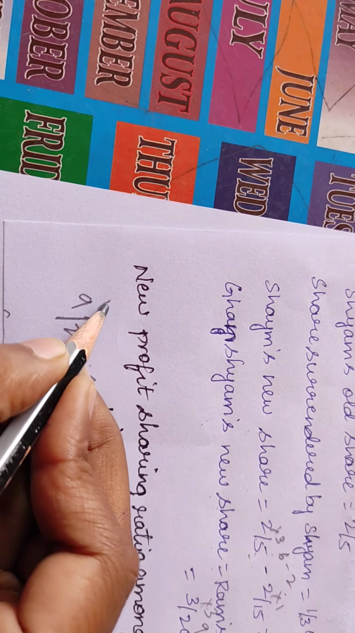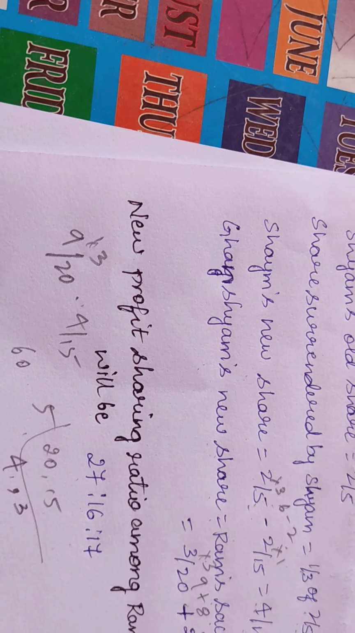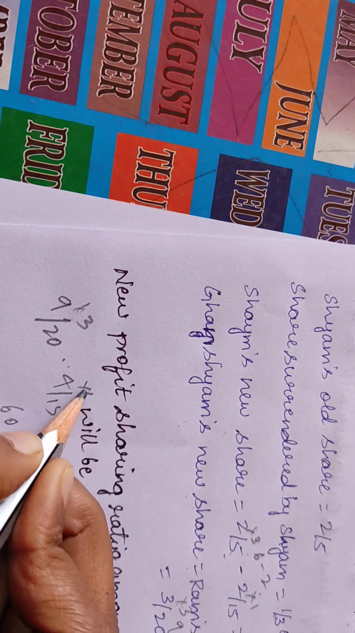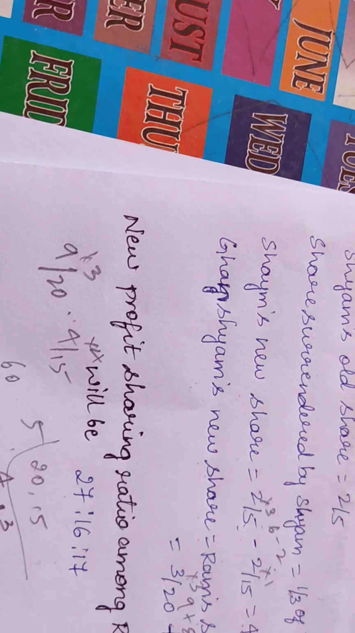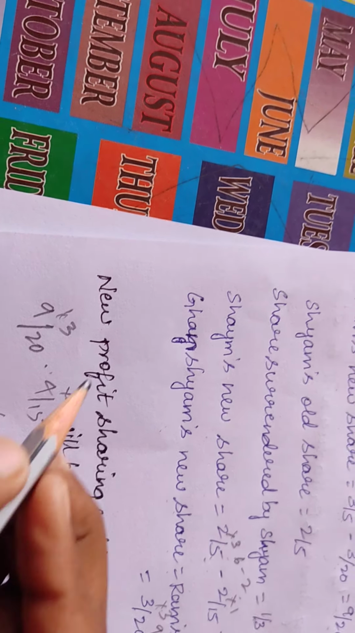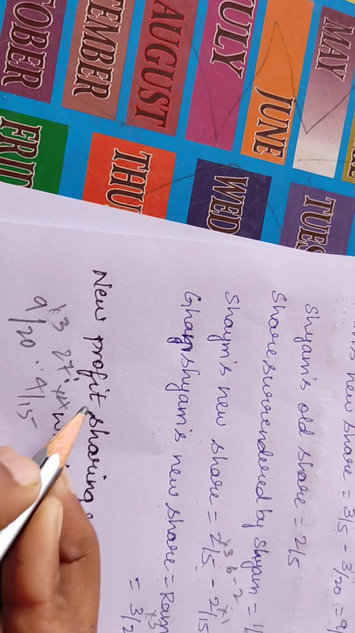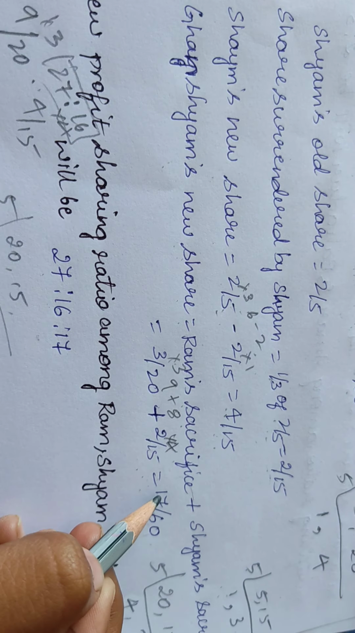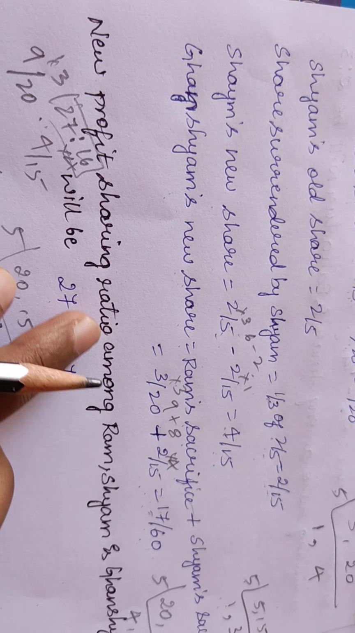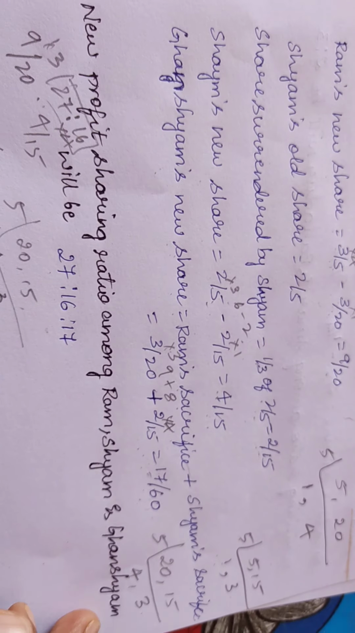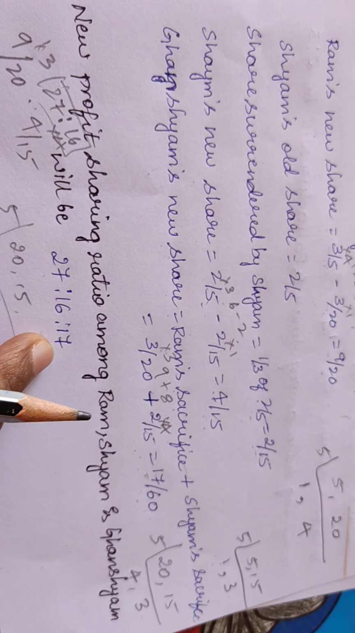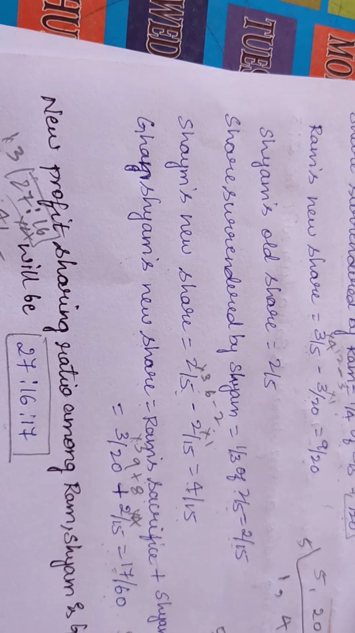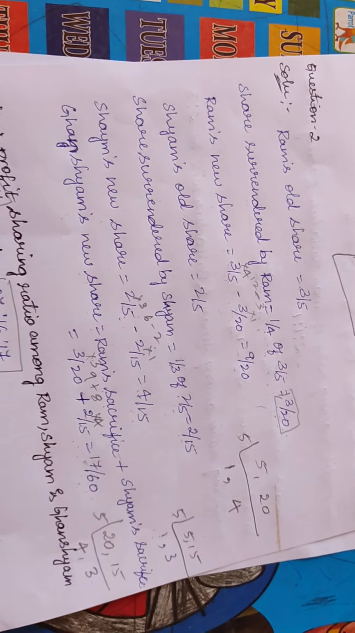It's 23s are 60 and 15 how much is 60? It is 15 4s are 60. So 9 3s are 27, 4 4s are 16. So 27 is to 16 is to 17 is the new profit sharing ratio among Ram, Sham and Ghanshyam. It will be 27 is to 16 is to 17. So this is the new profit sharing ratio. Hope you have understood the problem.